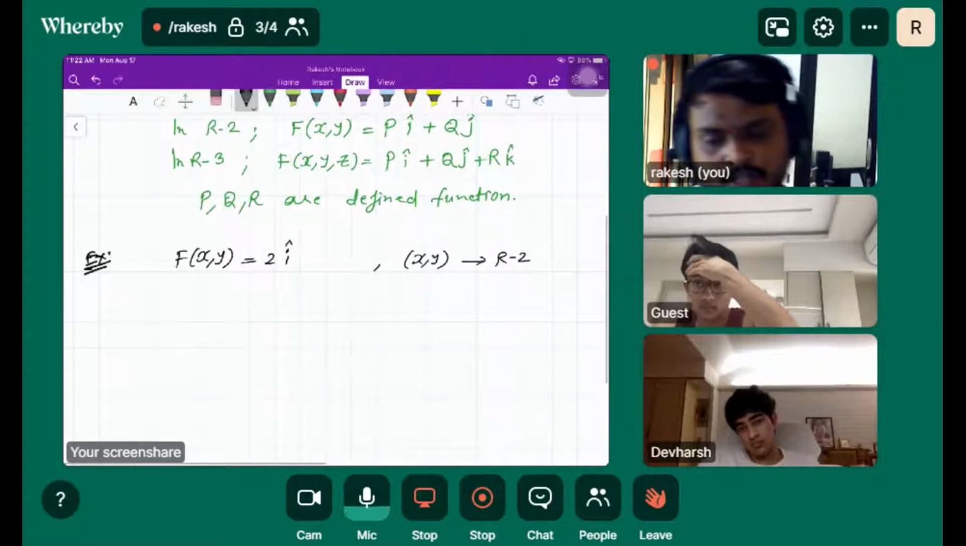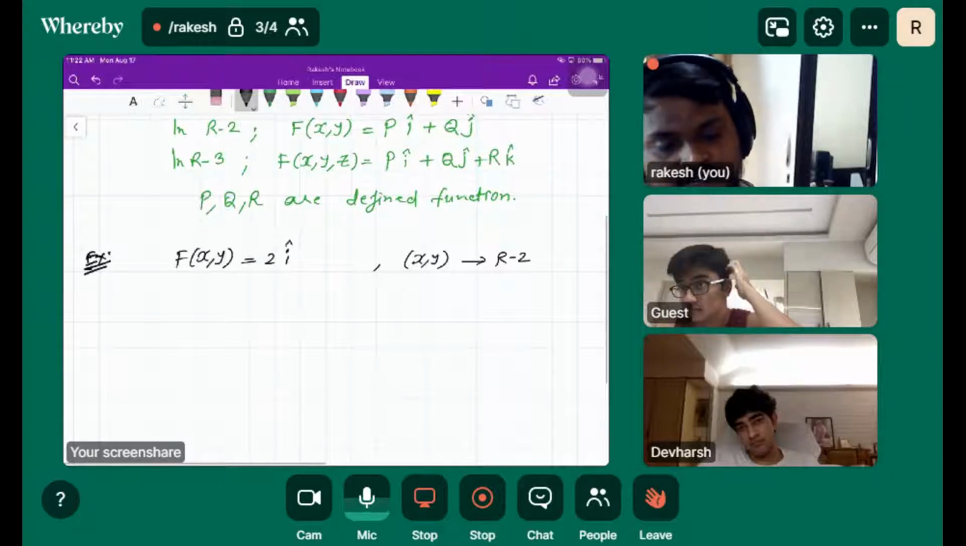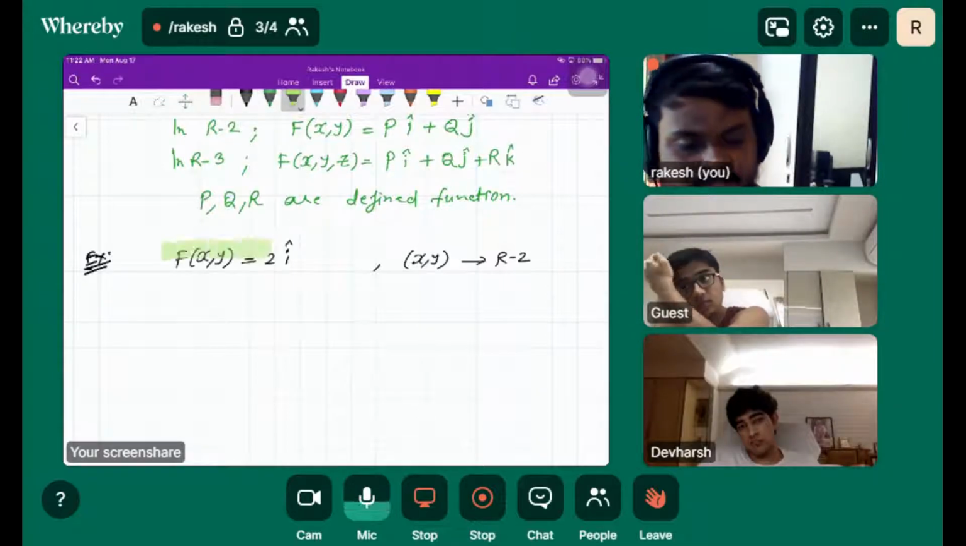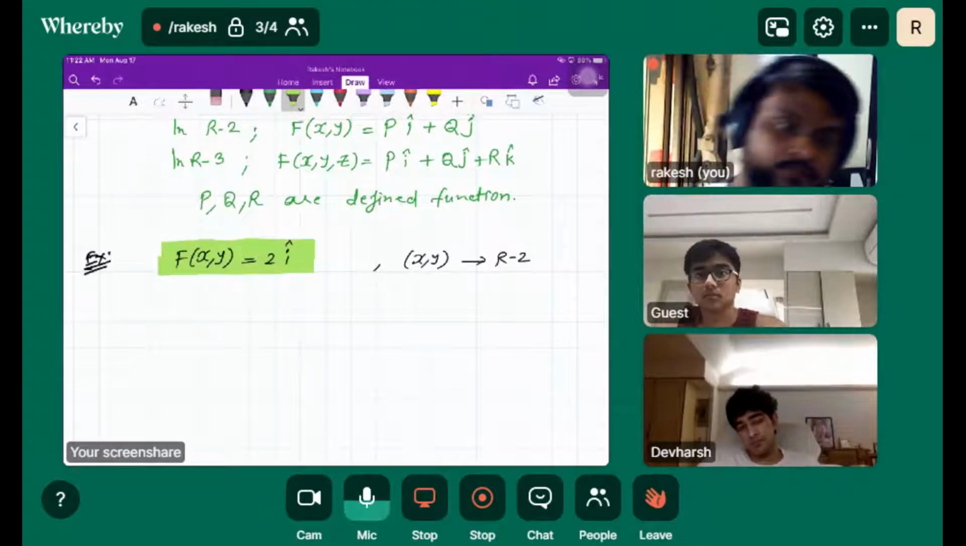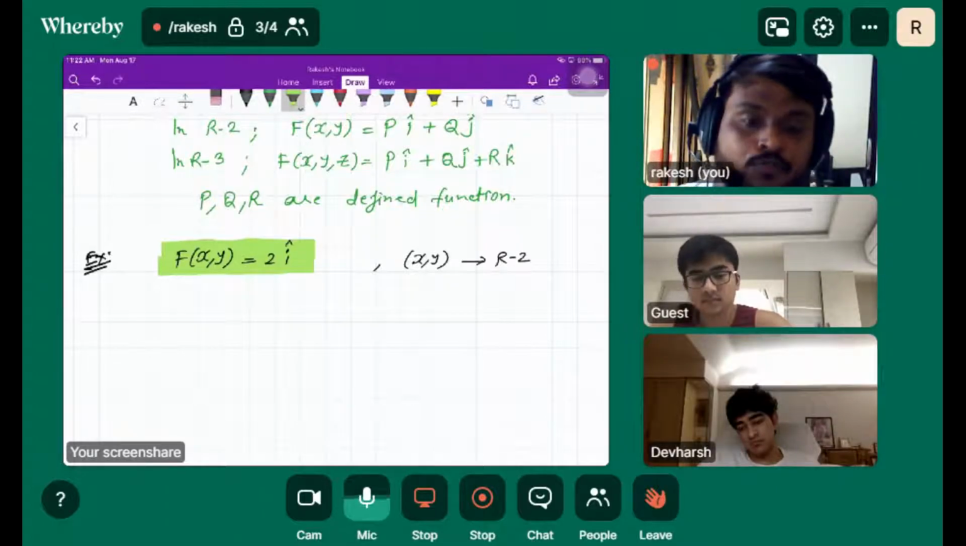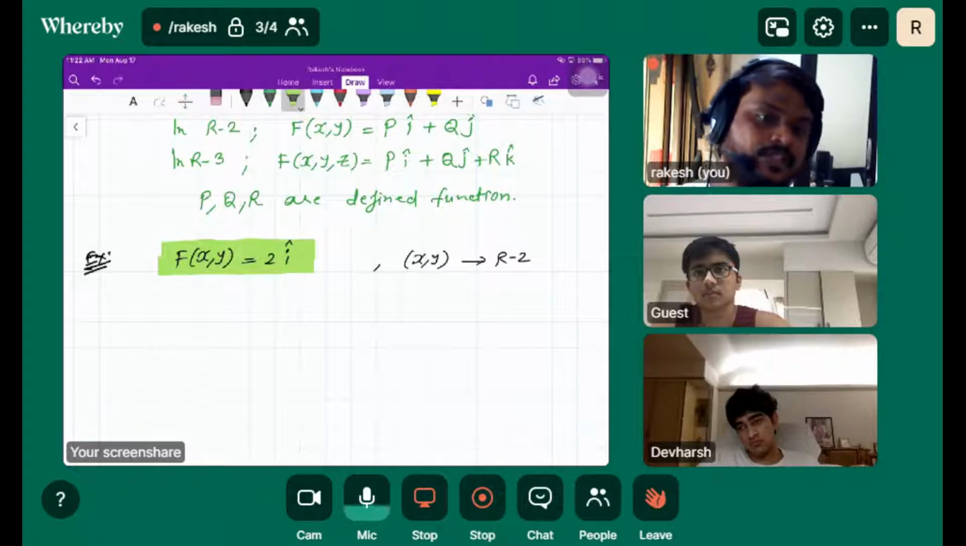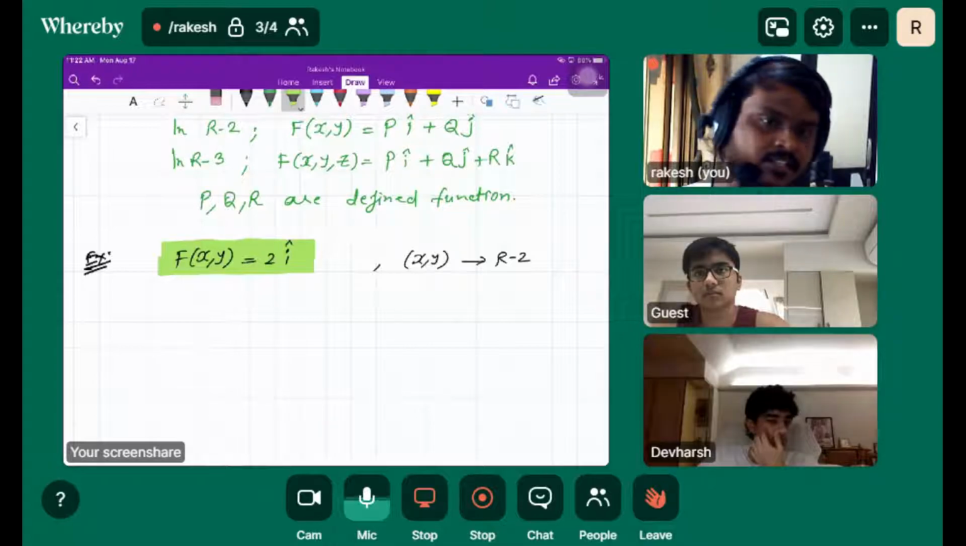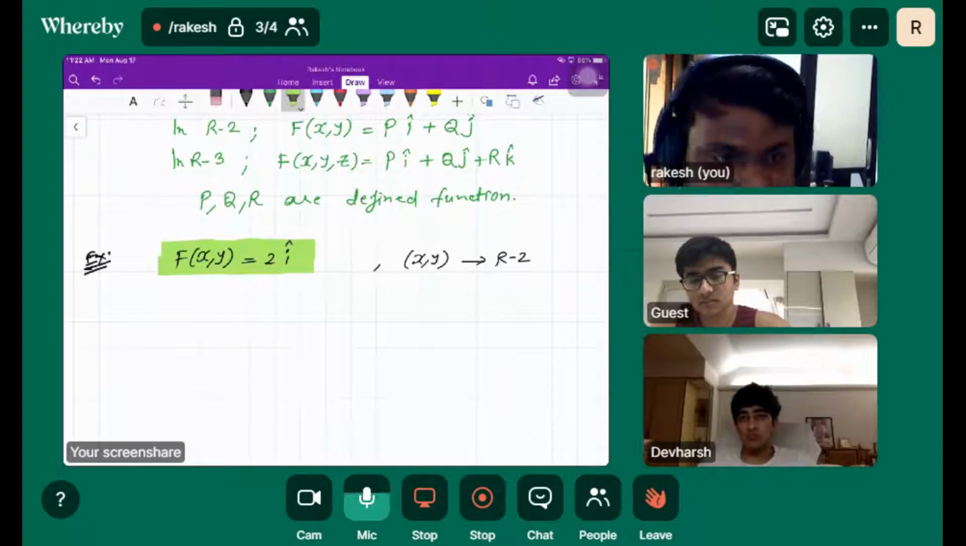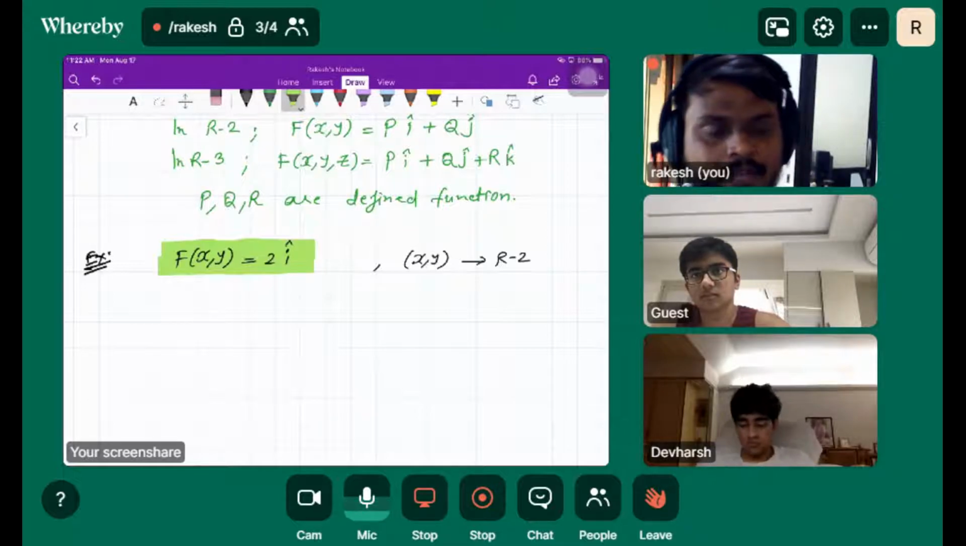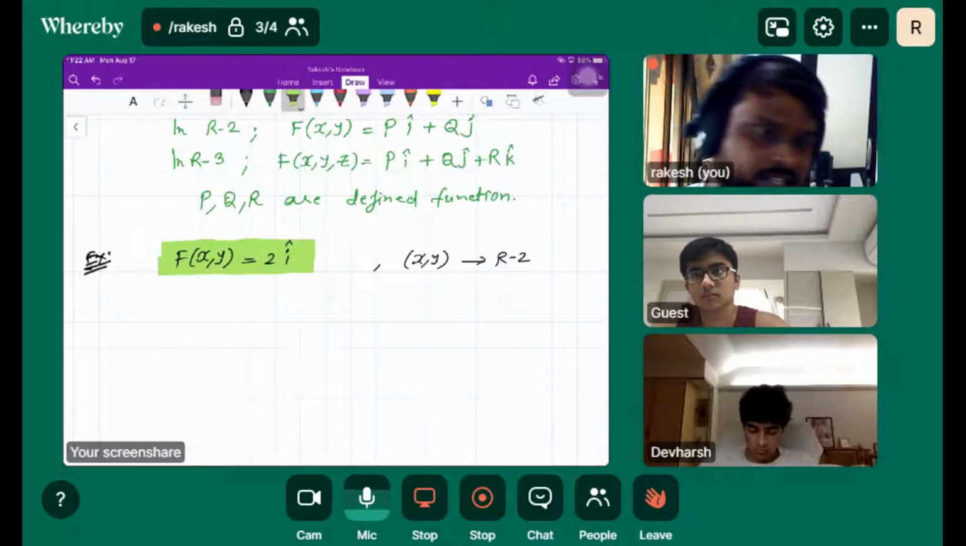Okay, so this is the vector field given here: F of x comma y is equal to 2i cap. Now, how do we draw the vector fields? What does this imply here? Can you draw the vector field by looking at this? The given vector field is F of x comma y equals 2i cap. What does this mean basically? Any idea?